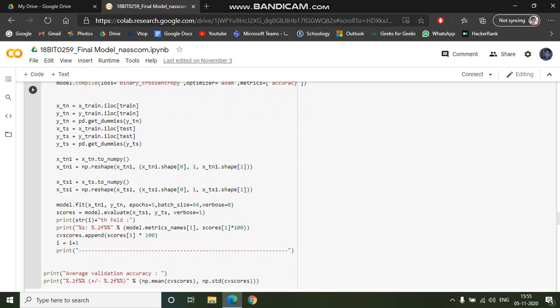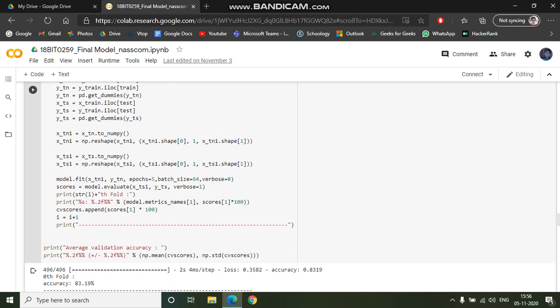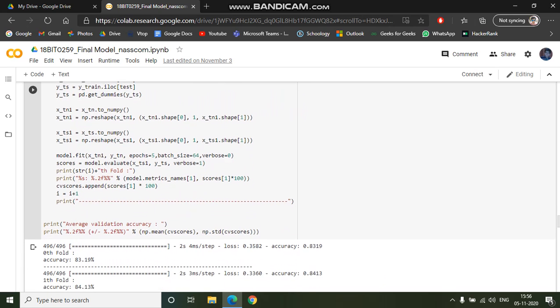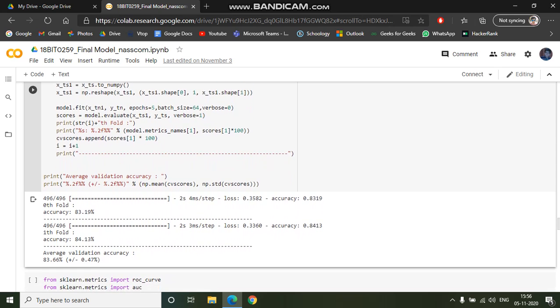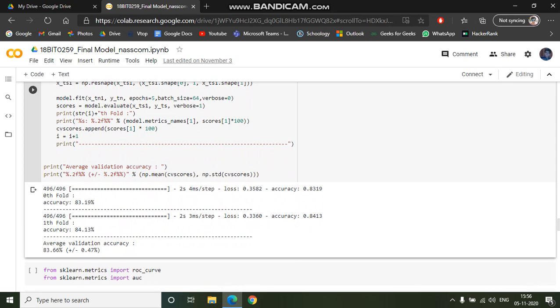Verbose equals 0 because we don't want all the background details to be visible in each and every iteration, otherwise it will be too much over there. Verbose equals 1, in this case we have set it as 1 because we want to show some details in depth. Here you can see the accuracy is 83.19 and 84.13.